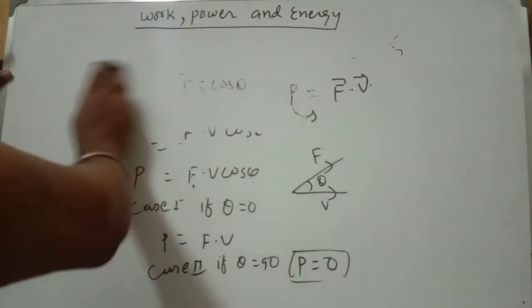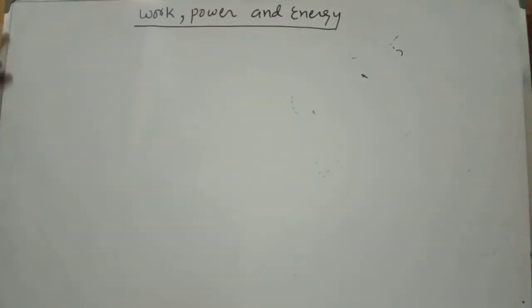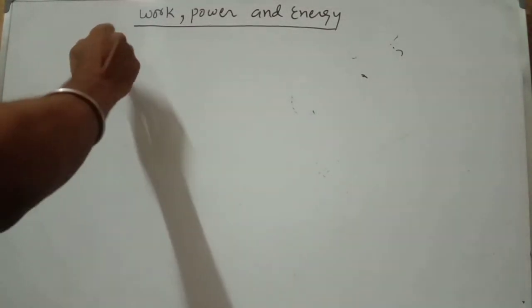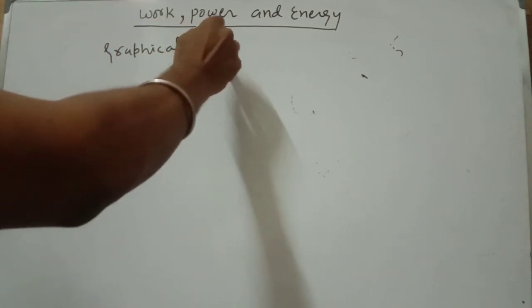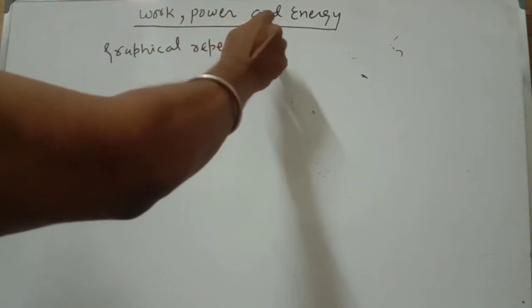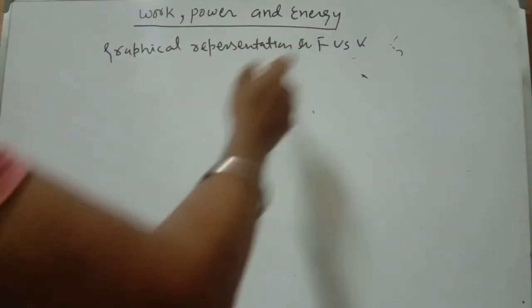Okay, let's see the graphical representation in the force versus velocity graph.